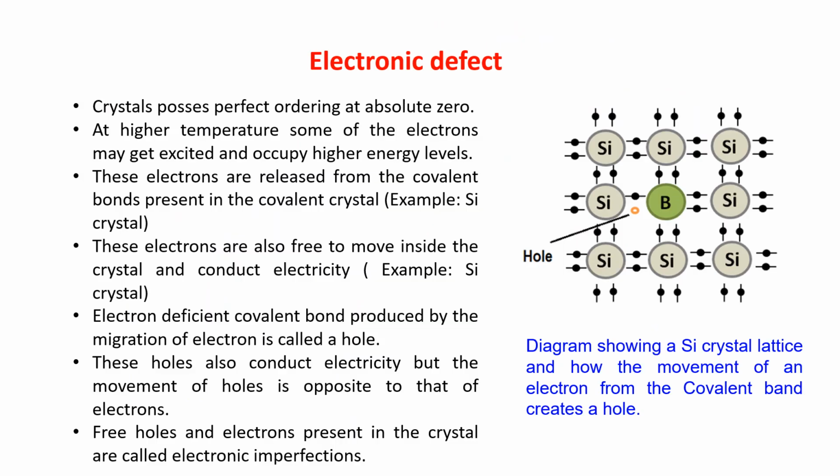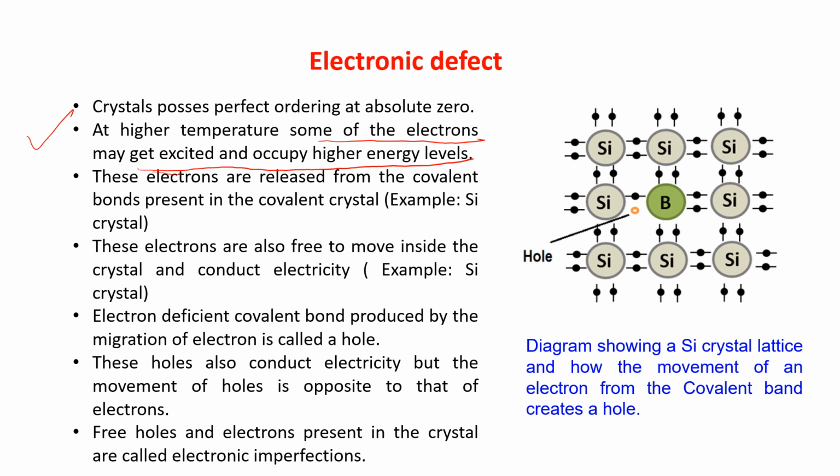The first is electronic defect. Electronic defect: a crystal possesses perfect ordering at absolute zero. As I told you, the crystal has a perfect ordering at absolute zero. At higher temperature, some of the electrons may get excited and occupy higher energy levels. It's very important: at higher temperature, some of the electrons may get excited and occupy higher energy levels.